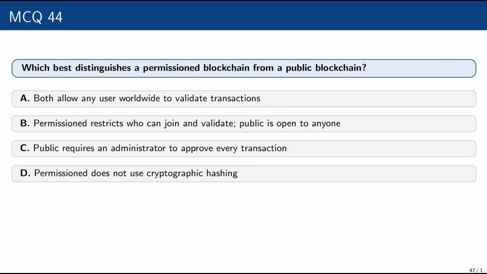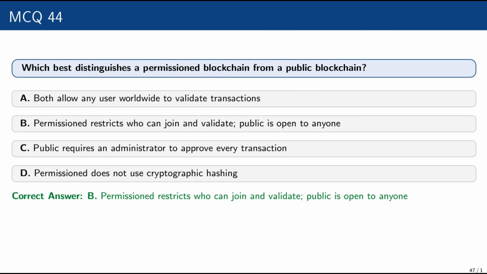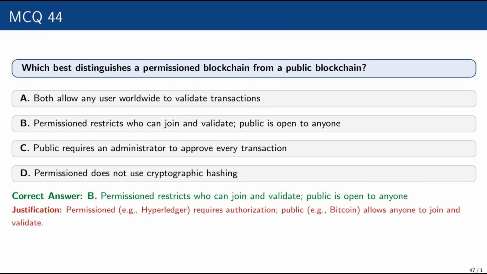D: Permissioned does not use cryptographic hashing. The correct option is B, that is permissioned restricts who can join and validate, public is open to anyone, because permissioned blockchains like Hyperledger require authorization. Public blockchains like Bitcoin allow everyone to join and validate.